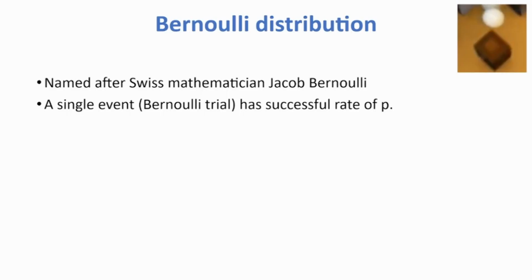We will discuss probability also. Any single event has a success rate of P. That means the probability of the event being successful is P. What is probability? The likelihood of an event happening among all the possible events. Now each single event can be successful with a probability of P.